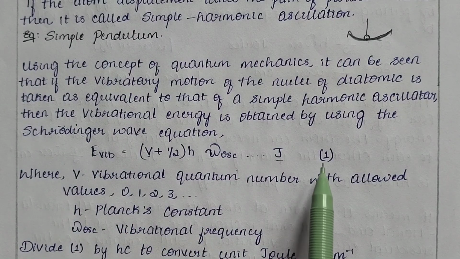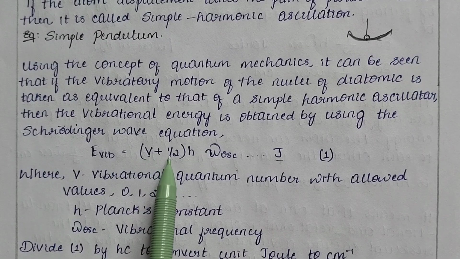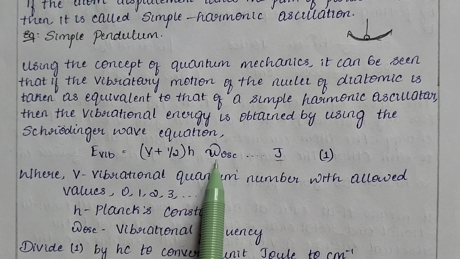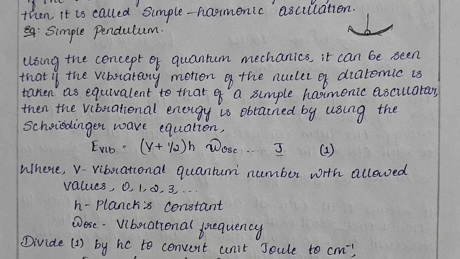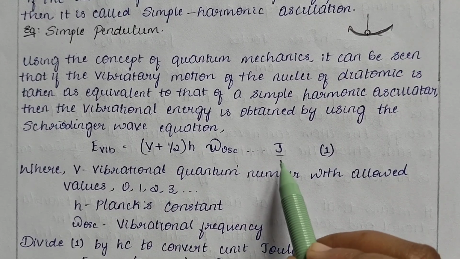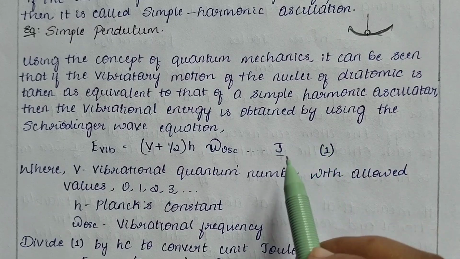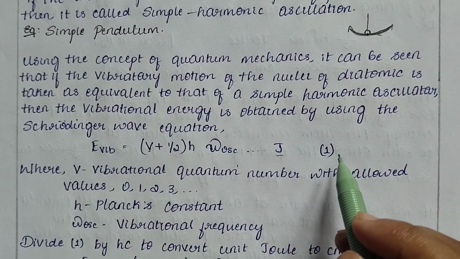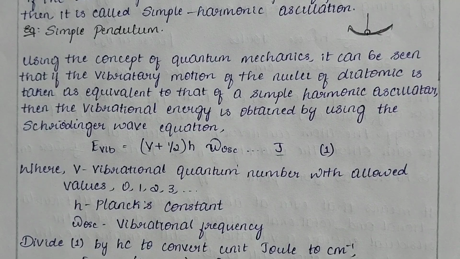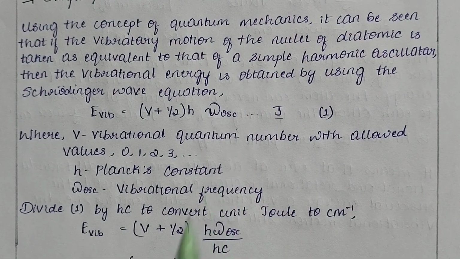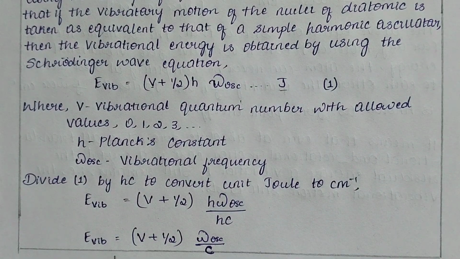Now we divide equation number 1, that is E vibrational equal to (v plus 1/2) h omega oscillation, by hc to convert the unit joule to centimeter inverse. Since the unit we are considering is joule, we need to convert this into centimeter inverse so that our further calculation will be simpler and easier. Once we divide equation 1 by hc, we get E vibration equal to (v plus 1/2) h omega oscillation divided by hc. So h and h get cancelled and we remain with E vibrational equal to (v plus 1/2) omega oscillation by c.